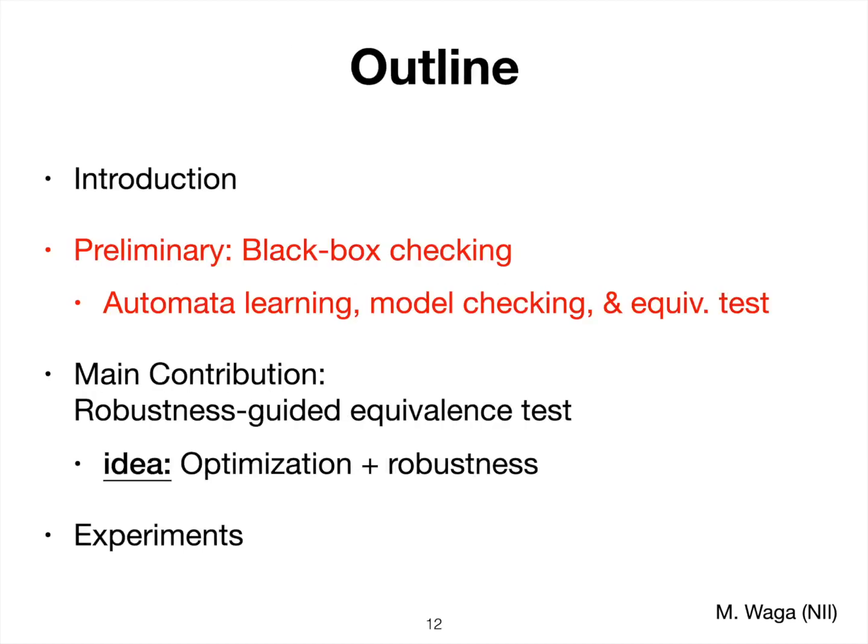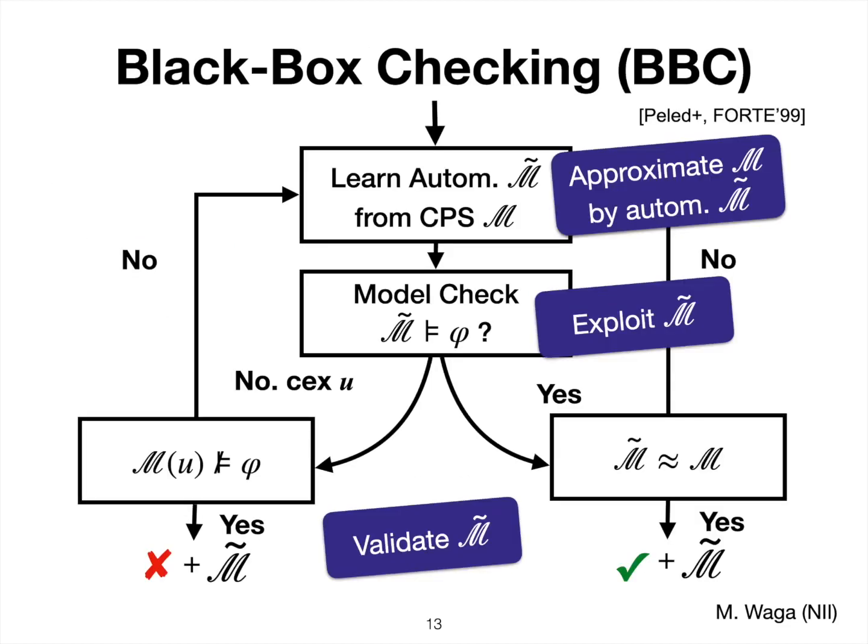Alright, so let's go to black box checking. This is mostly preliminary, but it includes some techniques I used. Black box checking consists of automata learning, model checking, and equivalence testing, these 4 components.